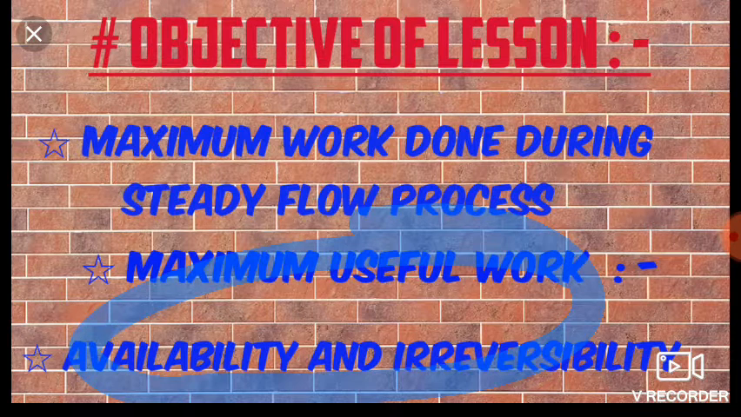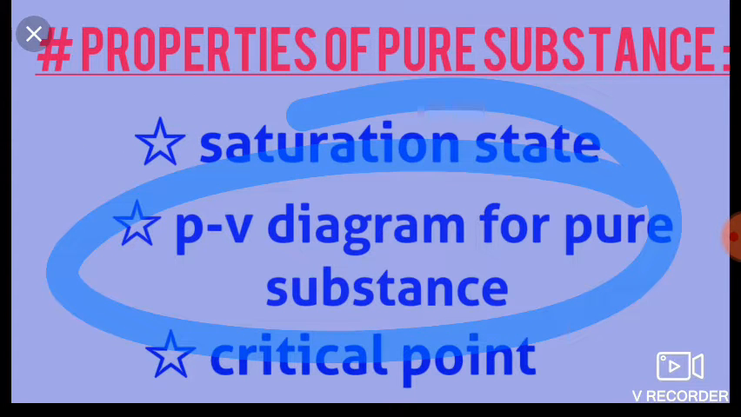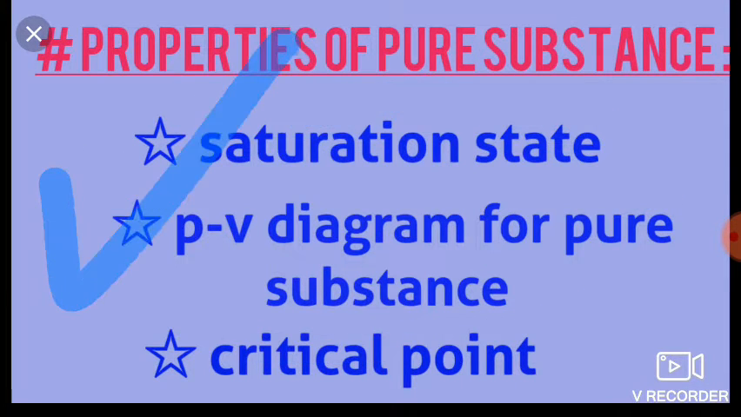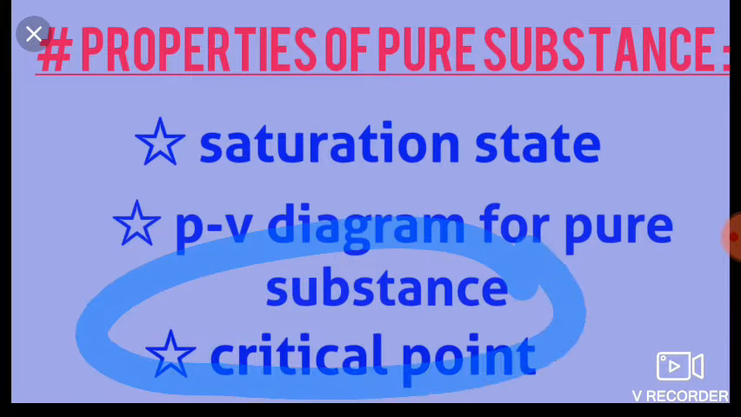Now friends, in this lesson, we will study the properties of pure substance. We will define the pure substance, then we will go to the saturation state, and then we will draw the PV diagram for a pure substance, and then we will define the critical point, triple point, and all about the properties.